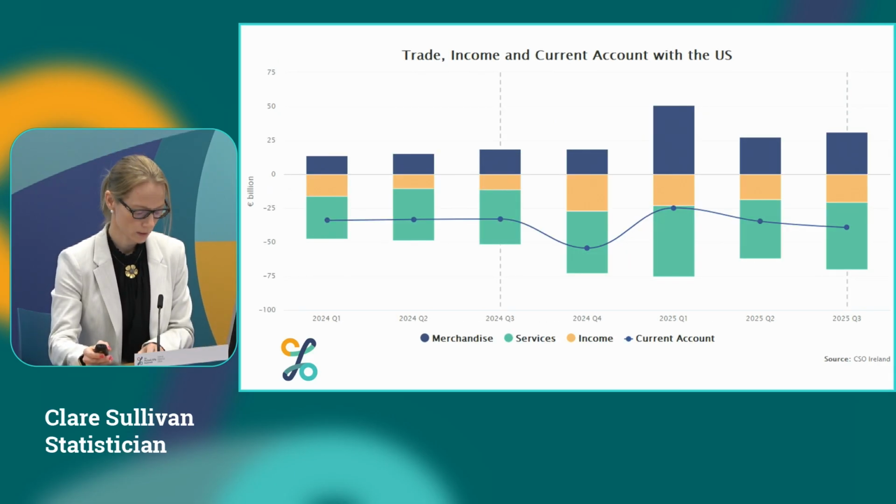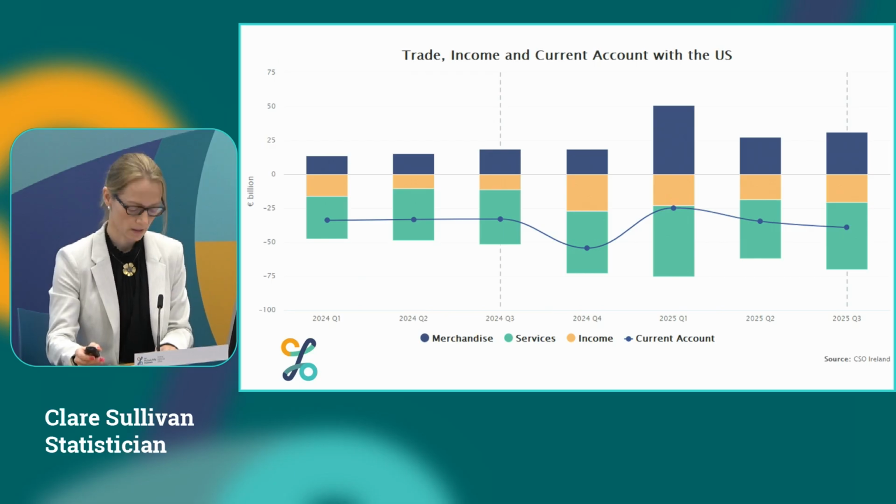Turning now to the accounts with the US, we first present the current account, which covers merchandise, services and income. Year on year, the current account deficit, that's the navy line, has grown by 6.2 billion compared to the same quarter last year and grown by 4.5 billion compared to last quarter, bringing our current account deficit with the US to 39.3 billion. Within this, the merchandise balance, the navy bar, with the US has increased by 12.3 billion year on year to 30.9 billion, which is a 3.6 billion increase quarter on quarter.